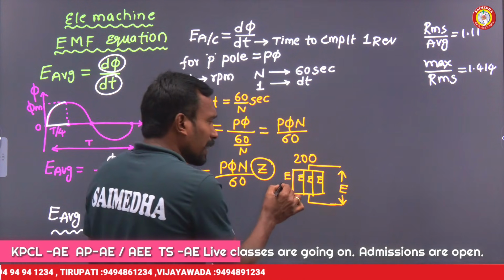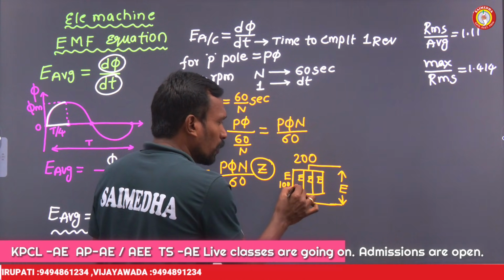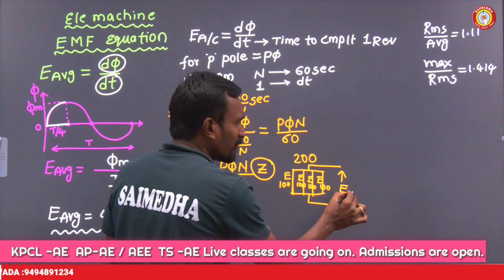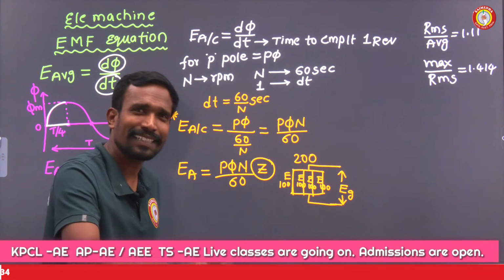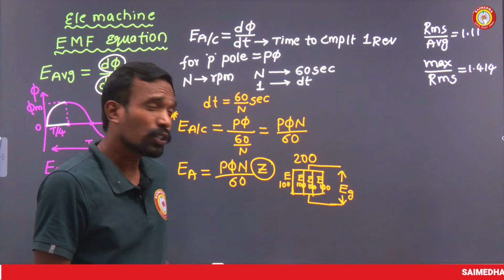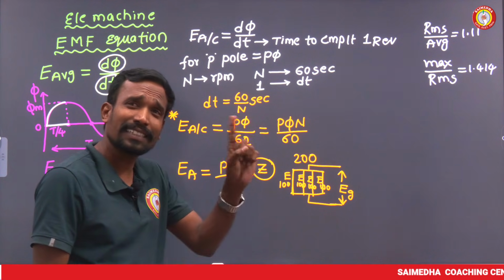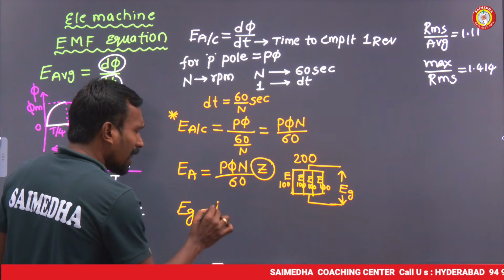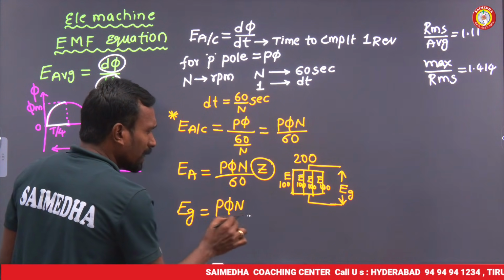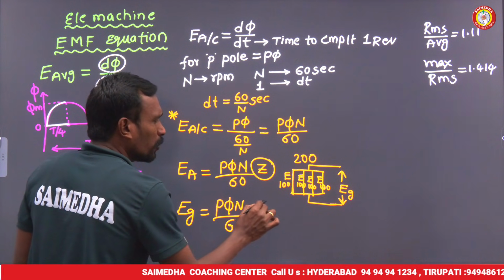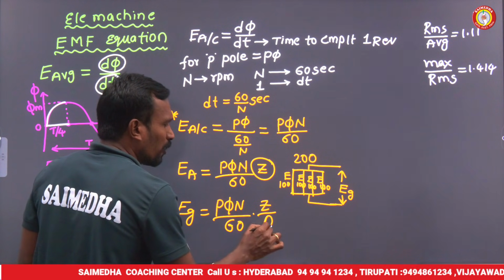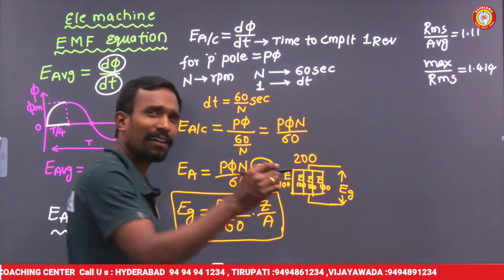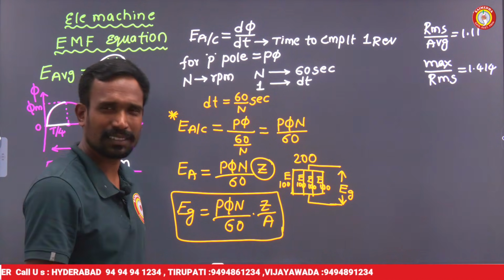For example, if in each parallel path the voltage is 100 volts, then the generated voltage is also 100. It is not 400. So don't take the total conductors in the generated EMF. If you want the generated EMF, the answer is PφN/60 into 200/4. Why 200/4? Those 200 conductors are settled in 4 parallel paths.